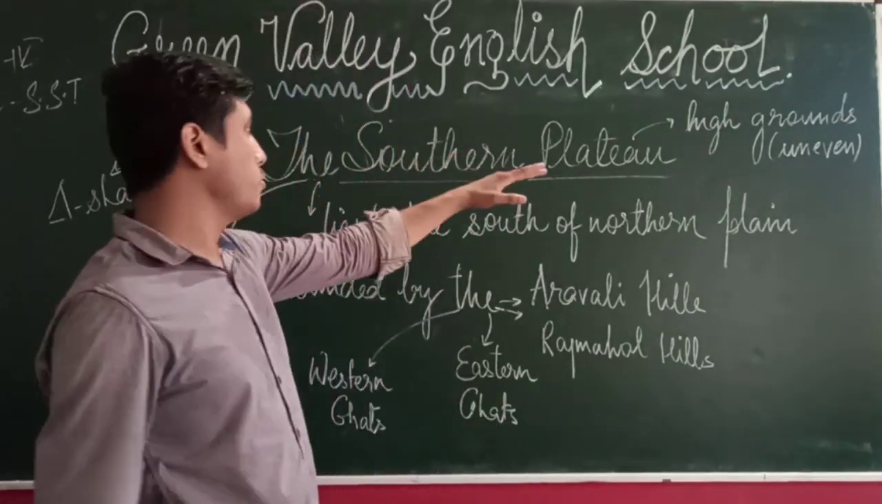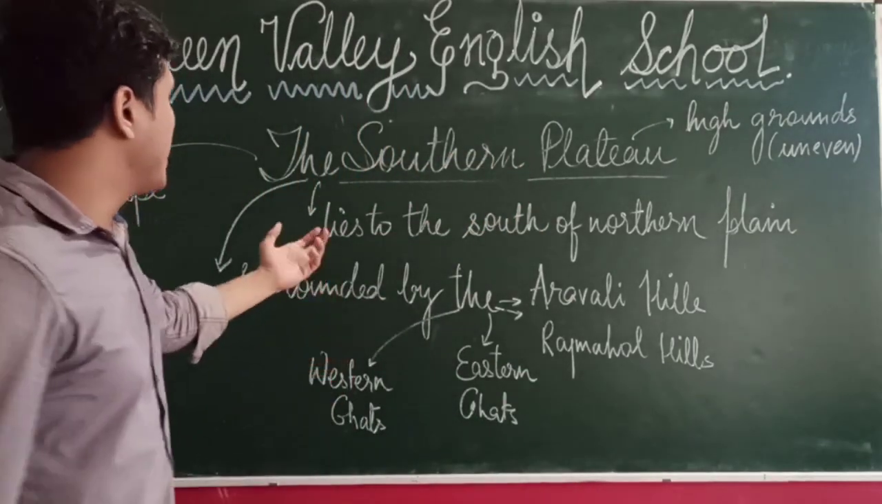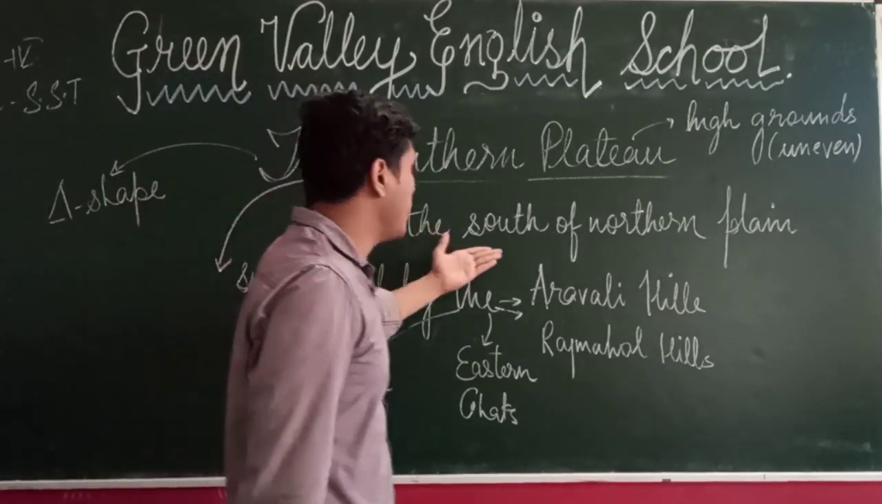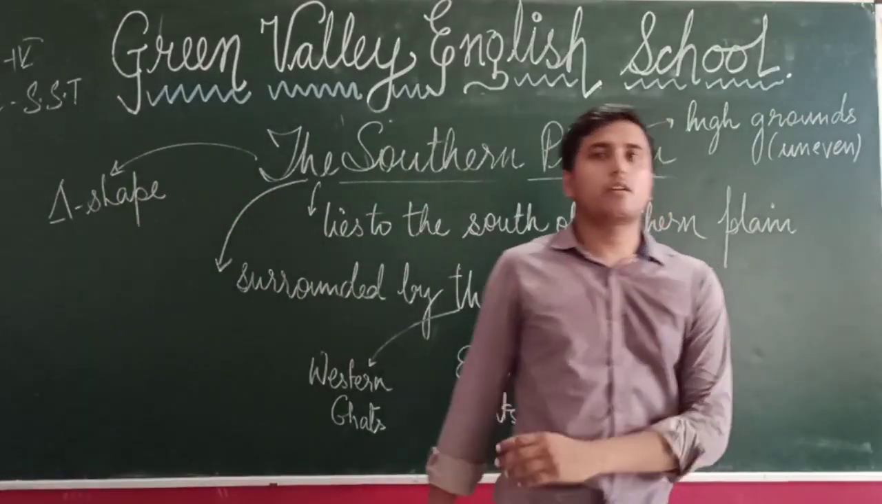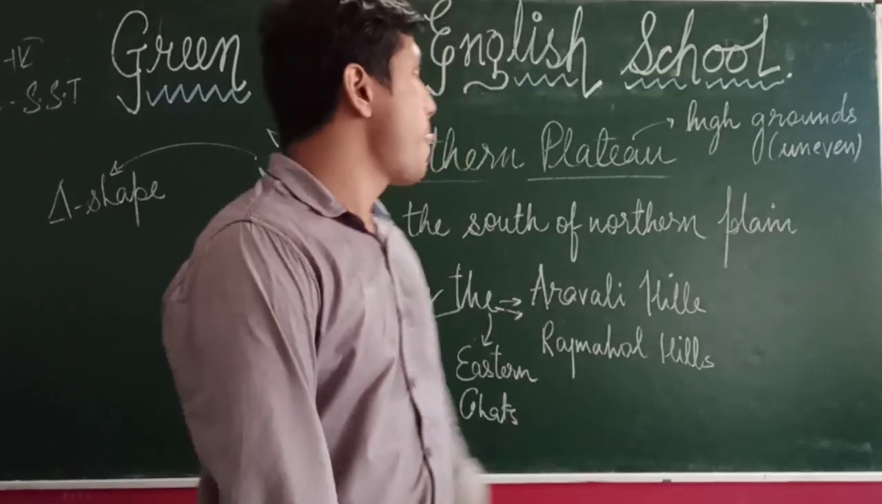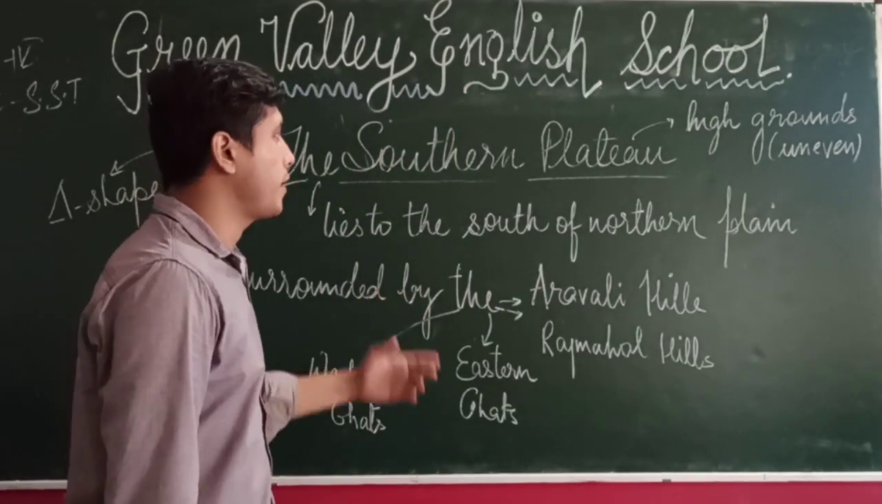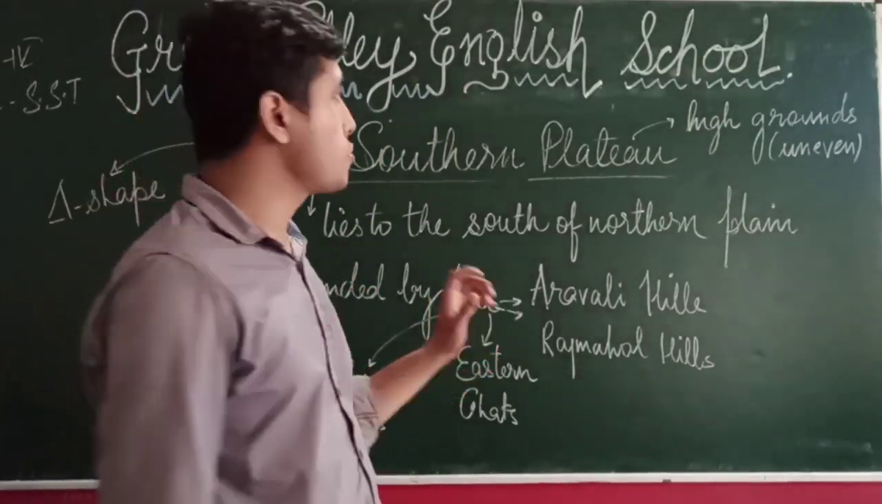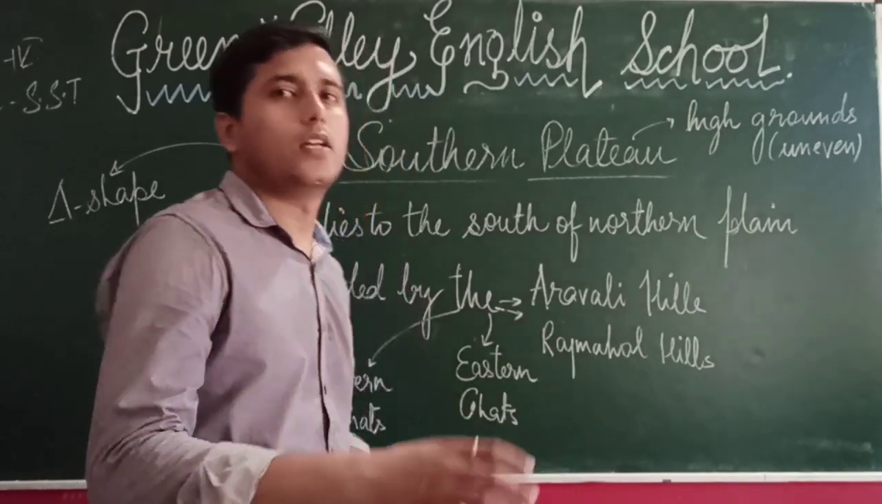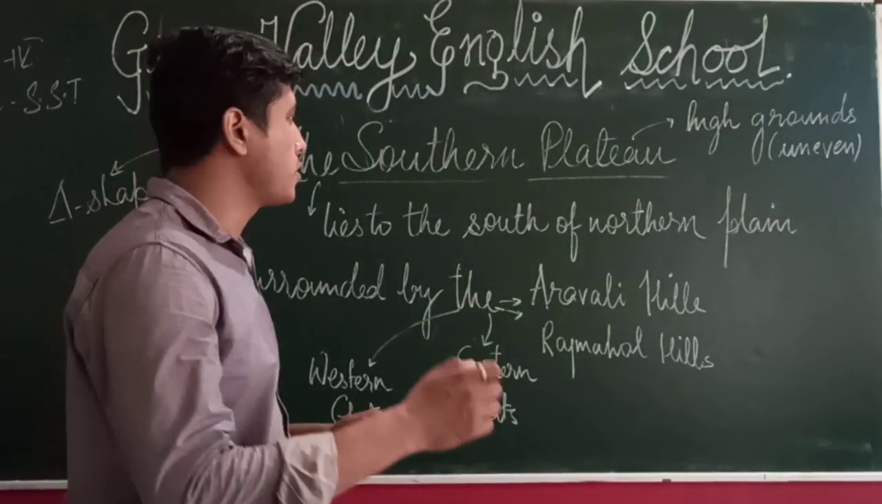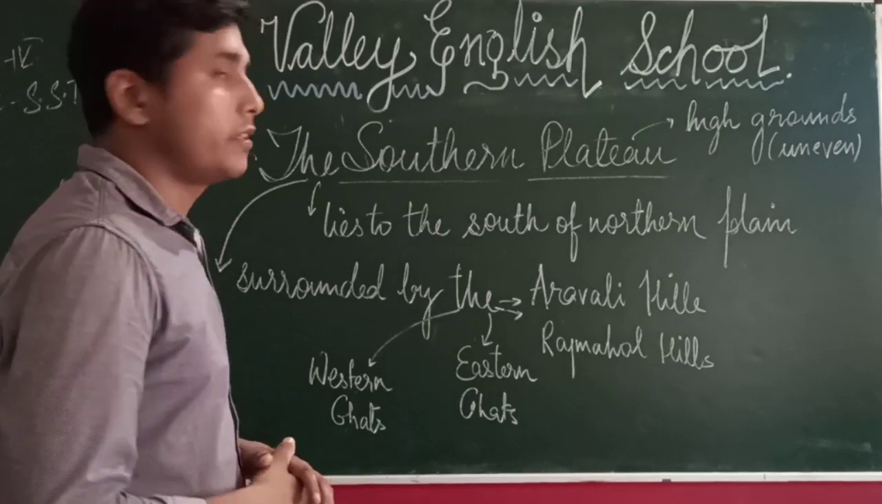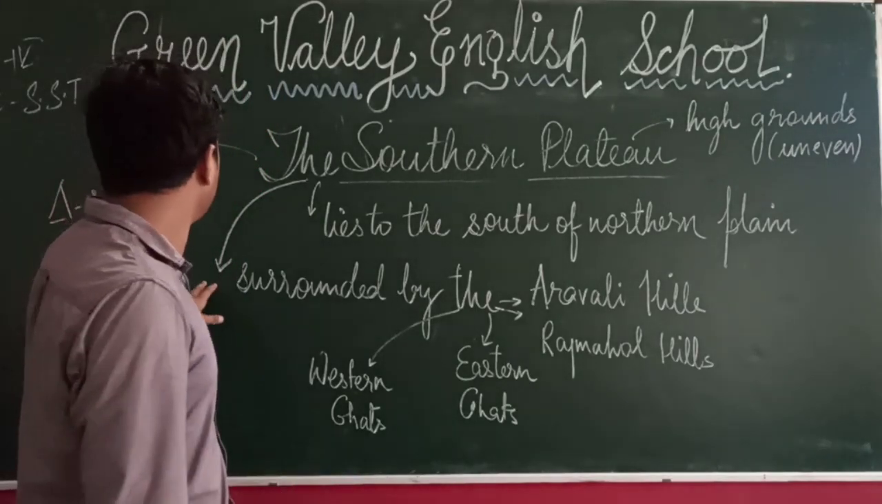Now the southern plateau, where does it lie? It lies to the south of the northern plains. We will see its map and understand its total geography and location with the help of the map. Now let's read more about it.